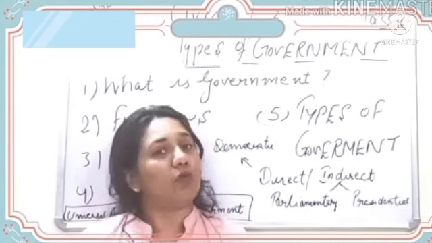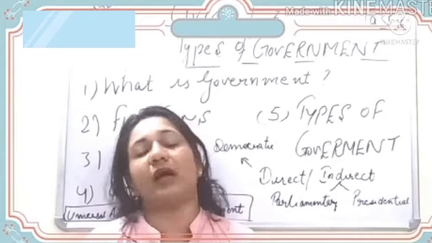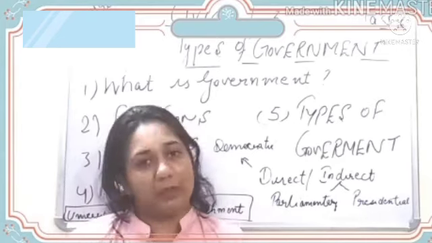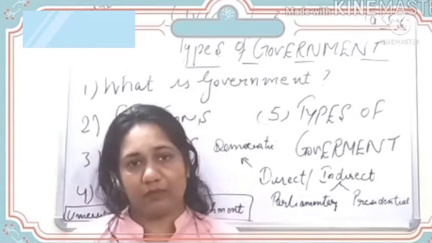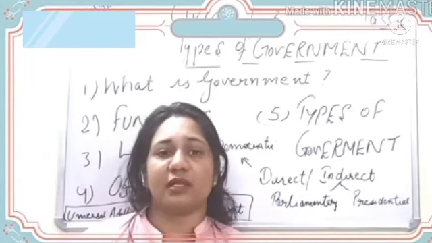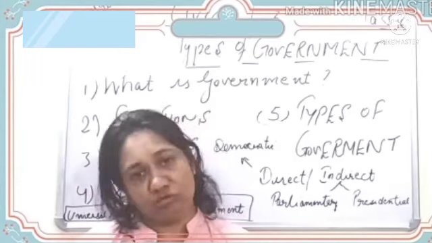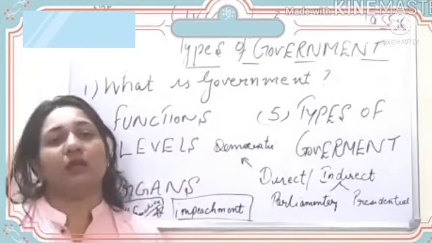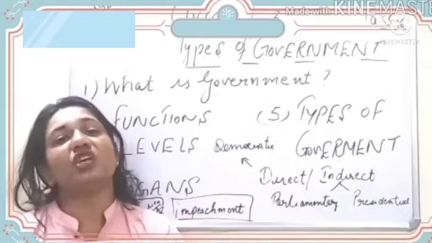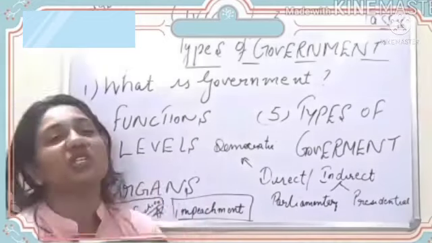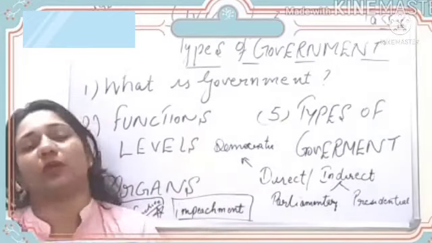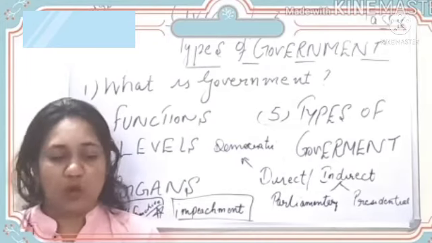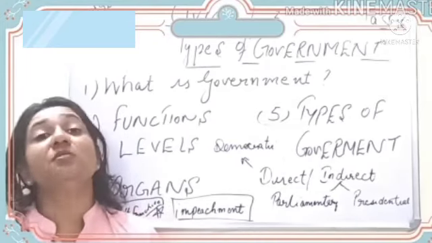I have also sent you a PDF file of the question answers that you need to do in your SST notebook. Many of you have done. I have received a message from your side, and those who have not done, please do so. So with this we finish chapter number 3. Next we are going to start chapter number 4 of civics, which is in continuation of this chapter only. We'll start with chapter number 4 in the next video, that is democratic government.